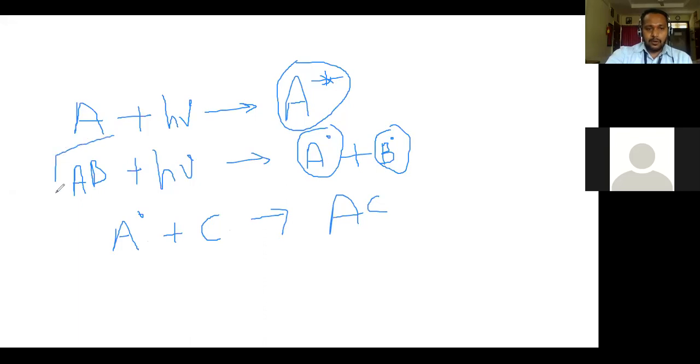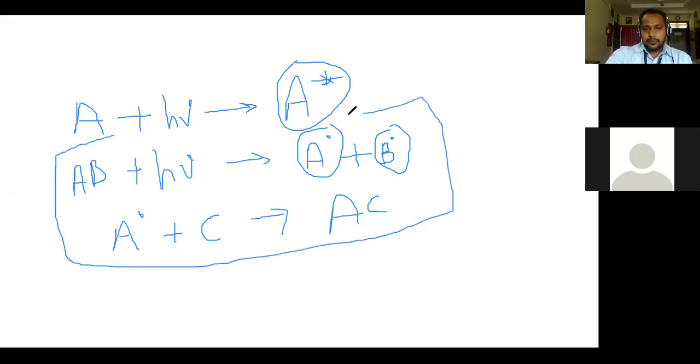So if you consider this whole reaction, AB plus h nu gives A star and B star is our primary photochemical reaction. And the product of a primary photochemical reaction reacts with another molecule and leads to formation of another product. AC is our other product. These processes are called secondary processes.